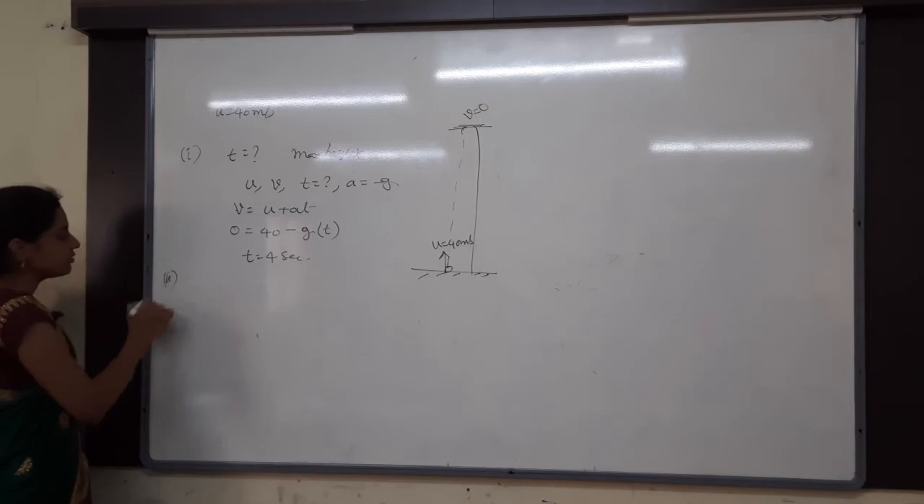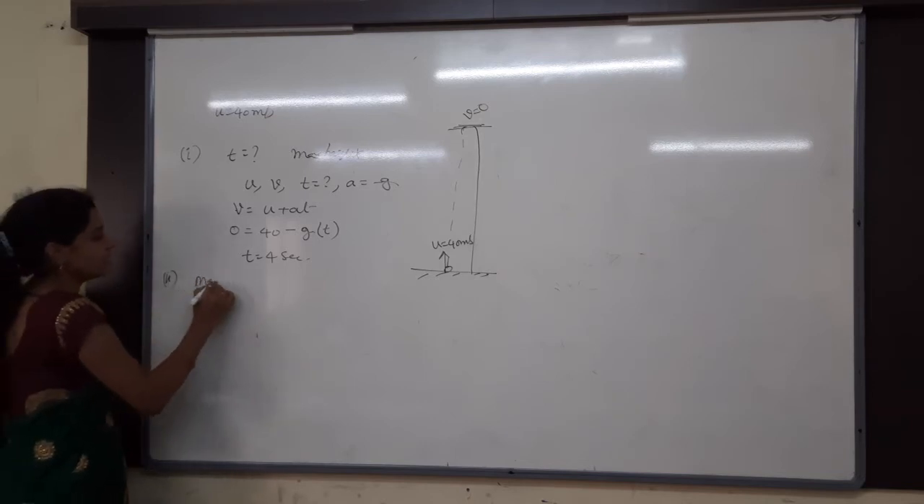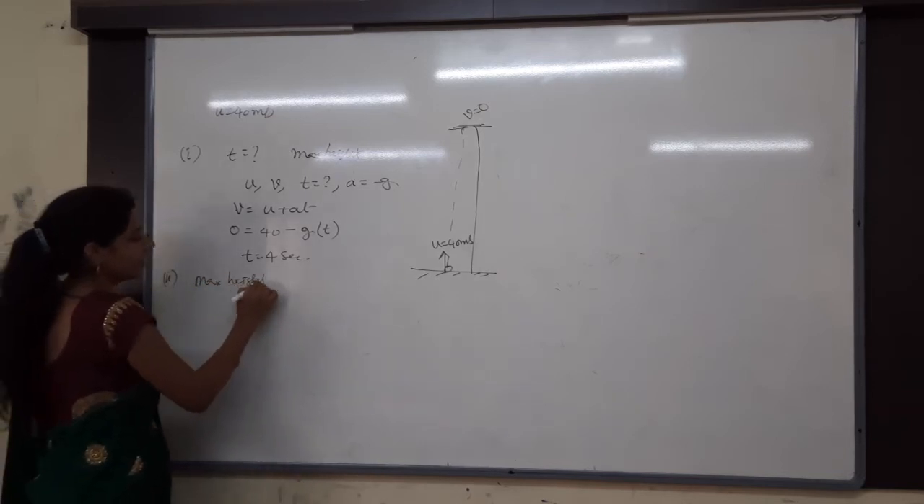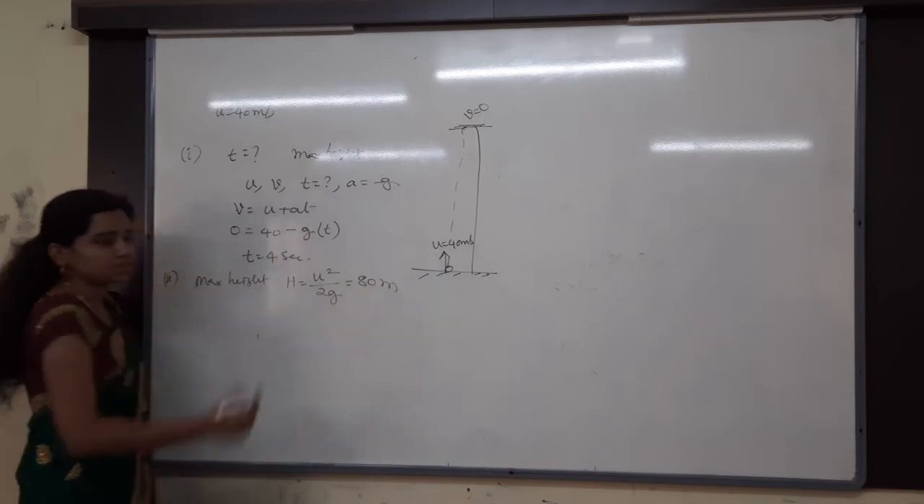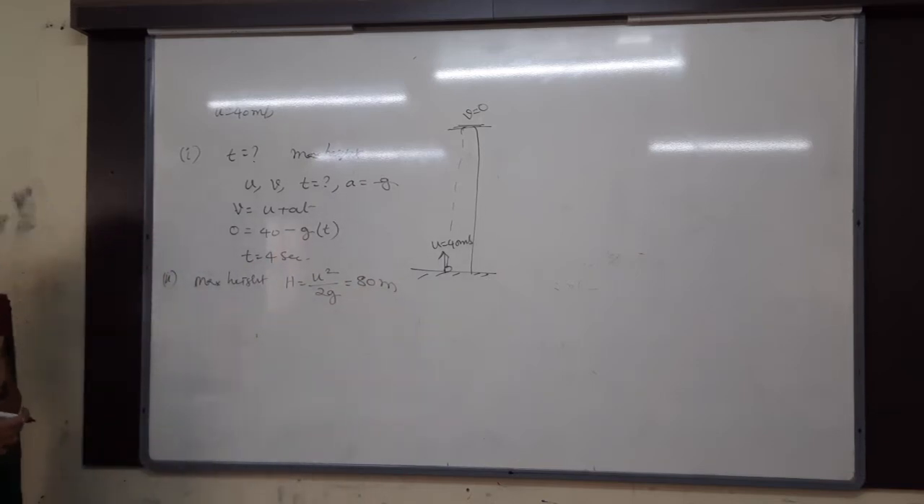Next, in the second question, what are they asking? Maximum height. This is so easy. We know the formula. H is equal to how much? u square by 2g. From that, how much will you get? 80 meters.